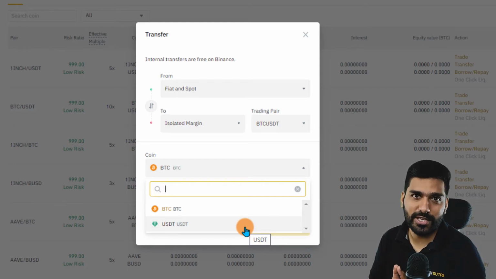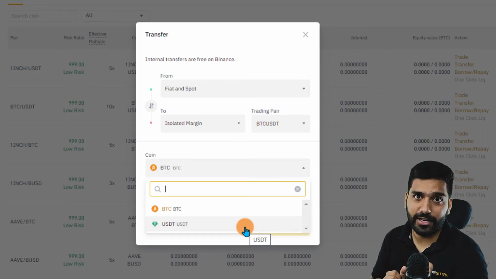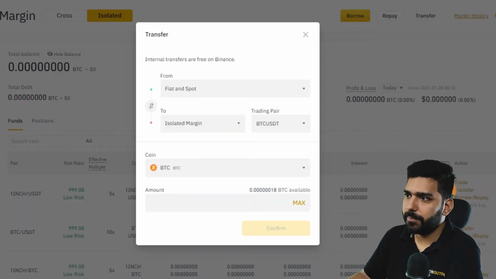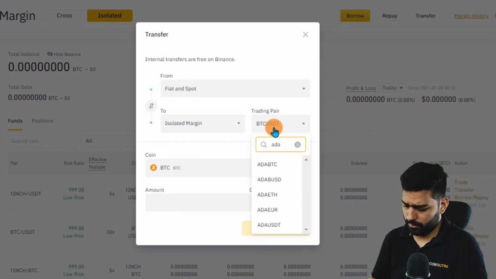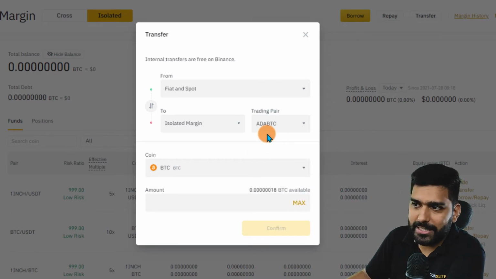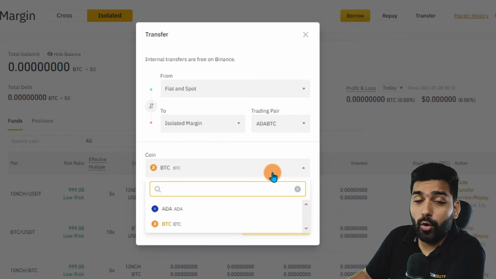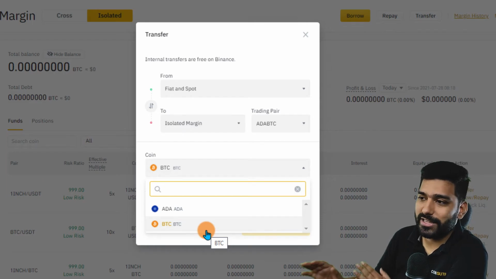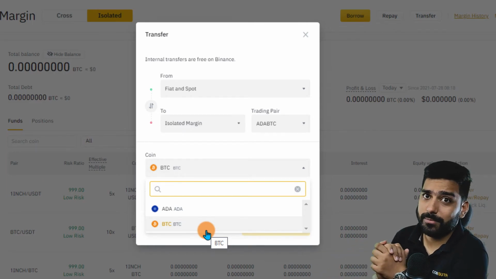USDT cannot be used in this place, which was a benefit in cross margin. Let's check another pair. So when I choose ADA BTC pair, I can only deposit ADA or BTC as my collateral. So this is the restriction for isolated margin.